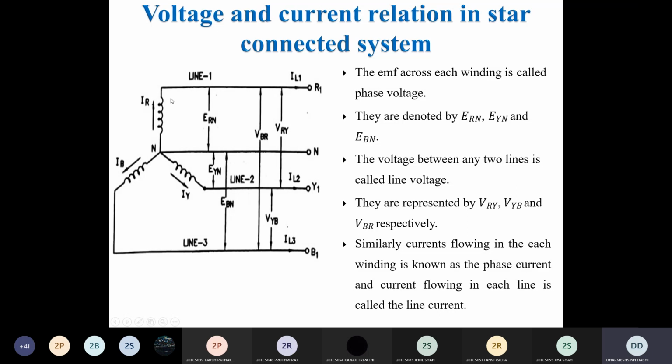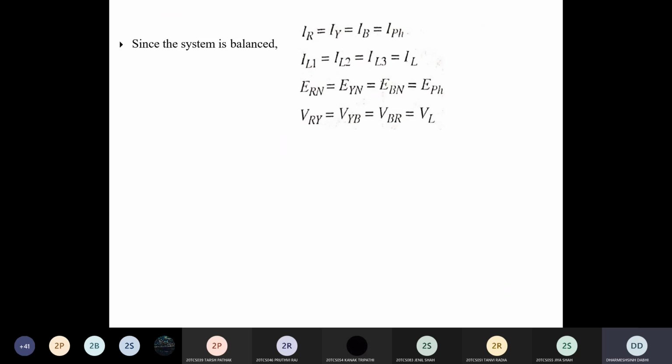All are the same because here we assume that we have a balanced load condition. Balanced load means at each terminal we connect the same value of load, the same value of resistance or impedance. So in that case you get the same current in each phase, the same current in each line, and the same phase voltage as well as the same line voltage.